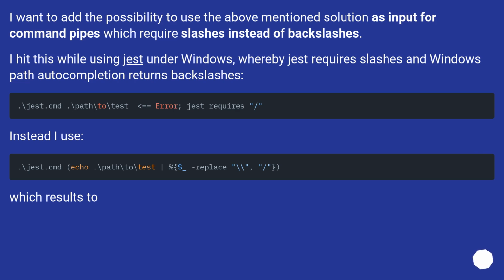Instead I use this, which results in this.